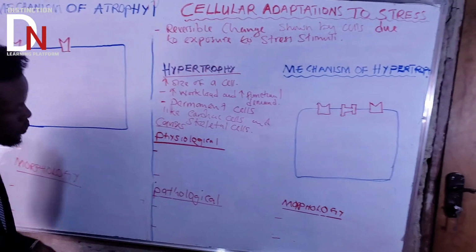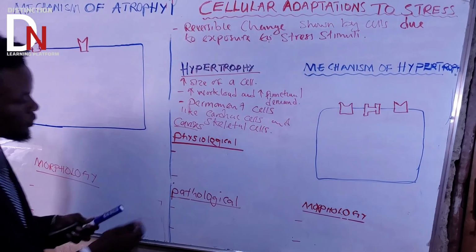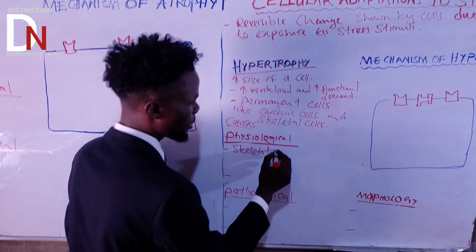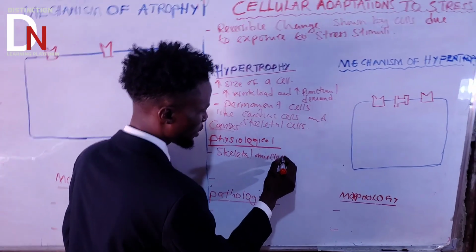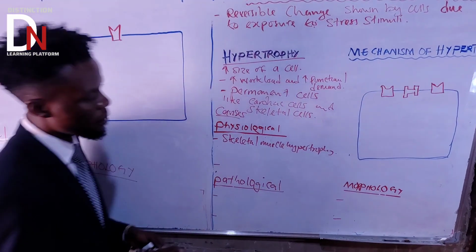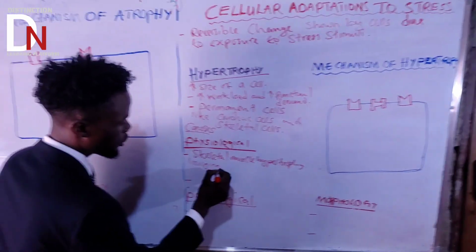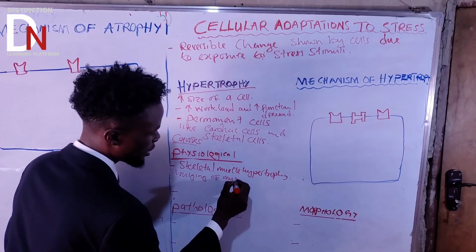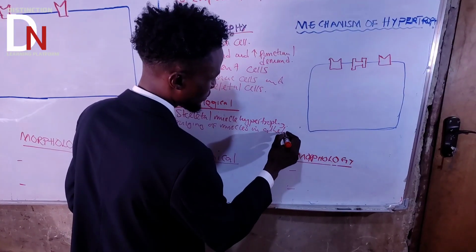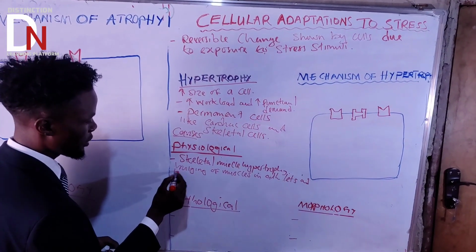Let's start with the first one. What is the first physiological cause of hypertrophy? The first one is skeletal muscle hypertrophy, like the bulging of muscles in athletes and bodybuilders.